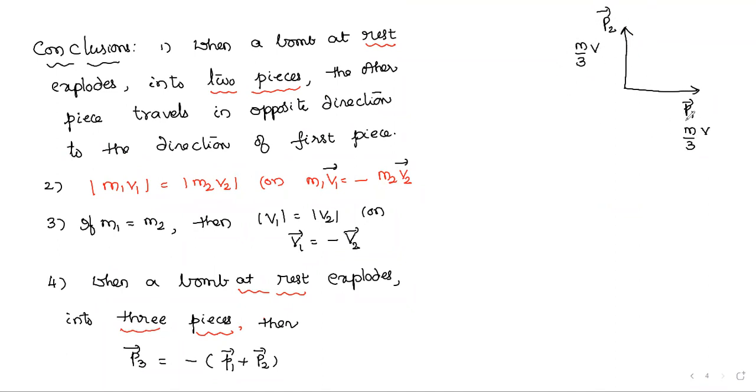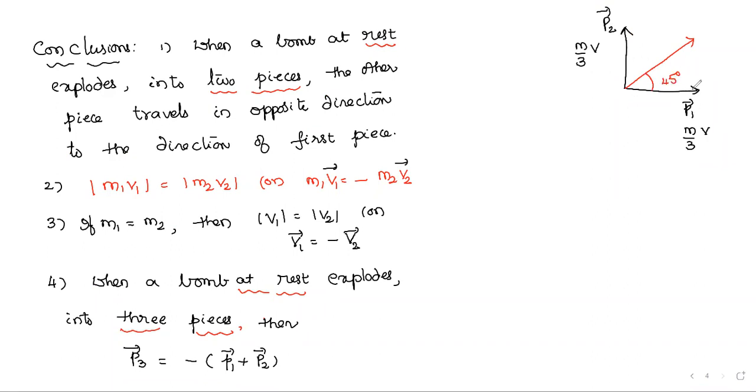Magnitudes are equal means the resultant, according to the parallelogram law of vectors, will exactly bisect the total angle between the two vectors. So I can understand this angle or that angle is 45 degrees.